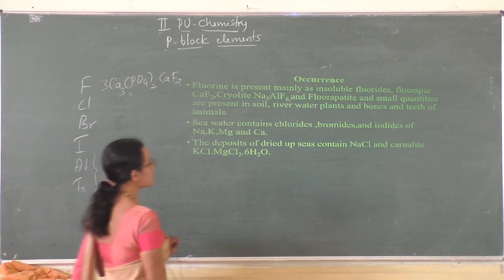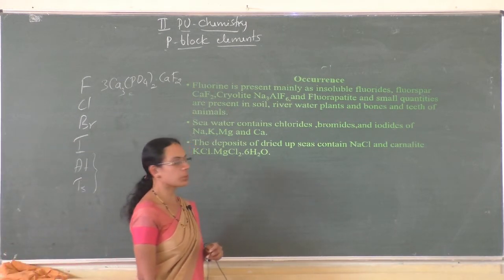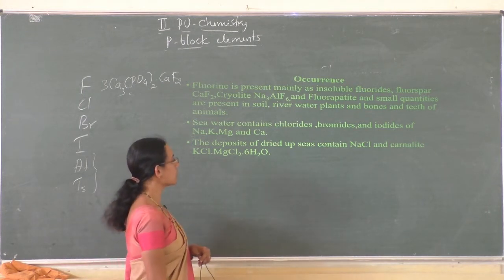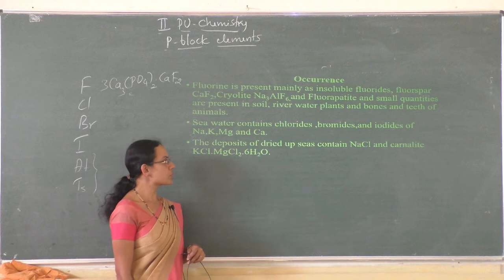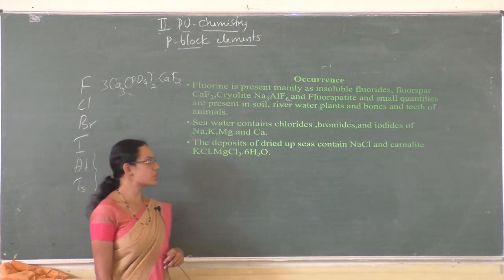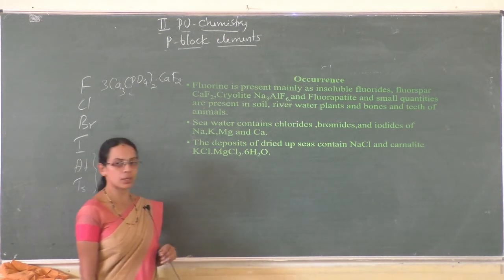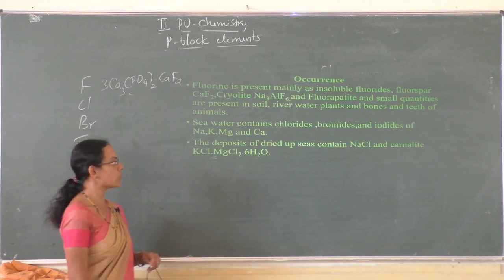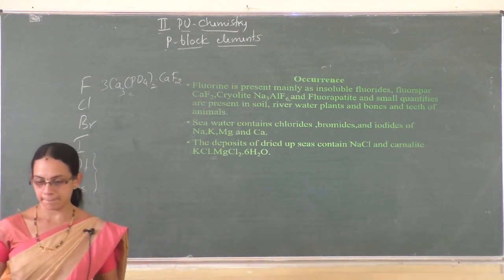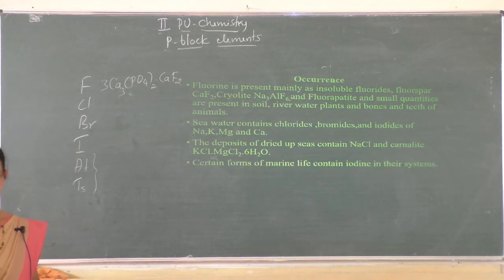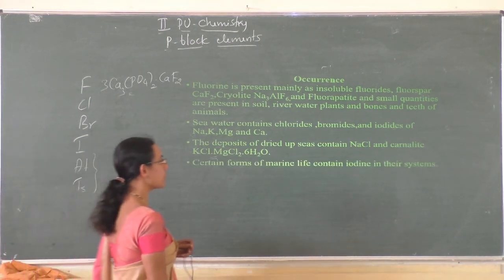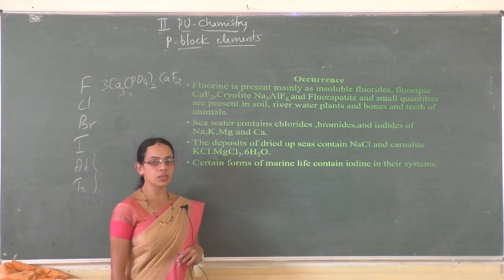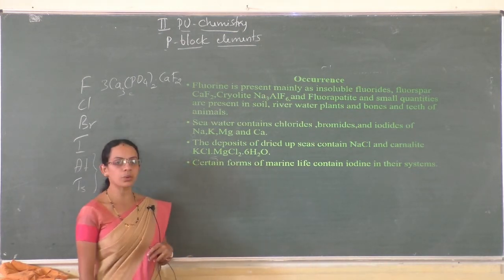The deposits of dried up seas contain potassium, sodium chloride and carnallite. The formula of carnallite is KCl·MgCl2·6H2O. Next, certain forms of marine life contain iodine in their system. Certain seaweeds contain iodine as sodium iodate.